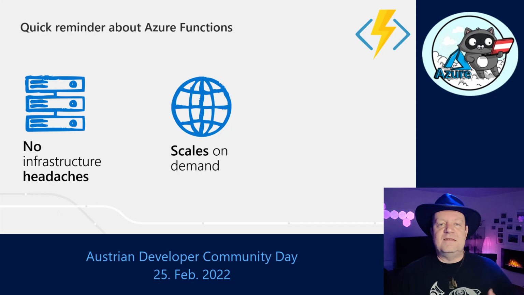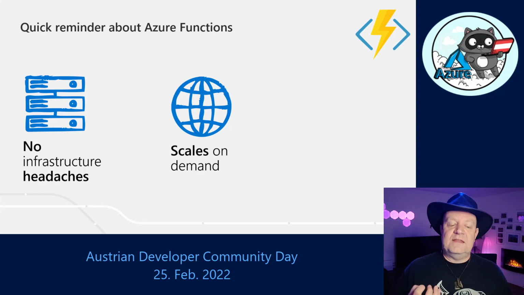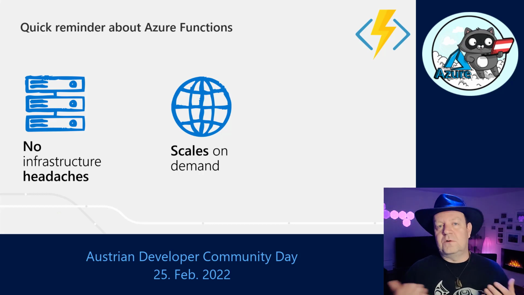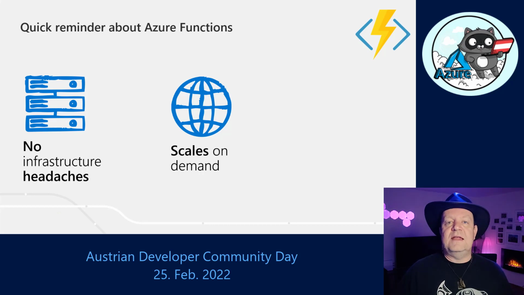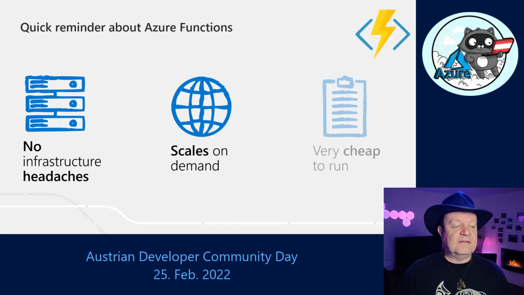Of course, you want to optimize it for time and for memory consumption and everything, but essentially I know that if I want to add a new feature, it's just going to scale to this new feature, and I'm not going to have to go and buy a new server or add server space to my Function application. That's just going to be done automatically. And so, of course, if you have a solution where you have a big need for memory or for all kinds of things, then that's just going to scale up to that automatically.